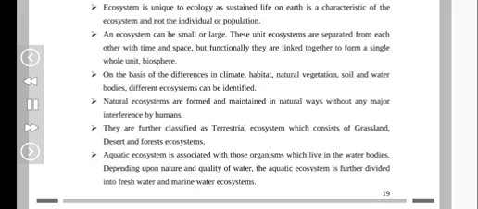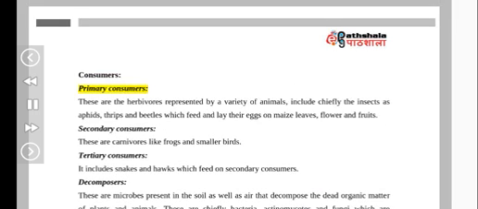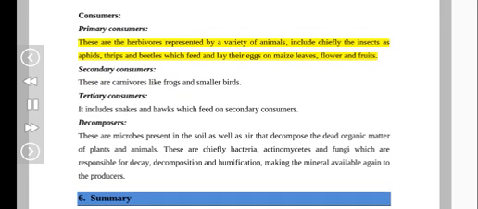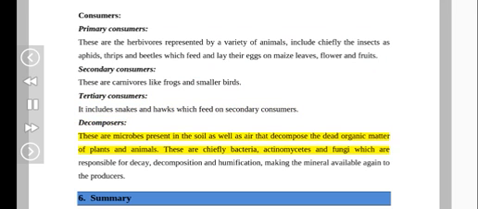Consumers. Primary consumers. These are the herbivores represented by a variety of animals, include chiefly the insects as aphids, thrips and beetles which feed and lay their eggs on maize leaves, flower and fruits. Secondary consumers. These are carnivores like frogs and smaller birds. Tertiary consumers. It includes snakes and hawks which feed on secondary consumers. Decomposers. These are microbes present in the soil as well as air that decompose the dead organic matter of plants and animals. These are chiefly bacteria, actinomycetes and fungi which are responsible for decay, decomposition and humification, making the mineral available again to the producers.